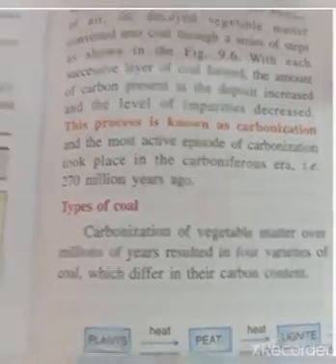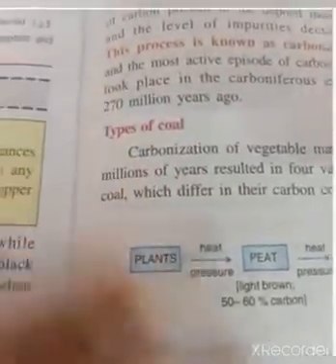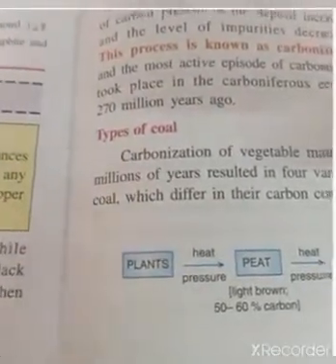Now coal can be of different types. I said they form piles. Piles means different layers. So we'll be talking about the types of coal.